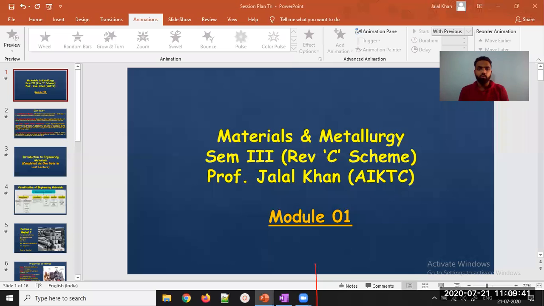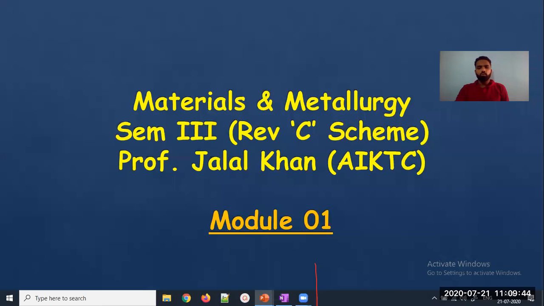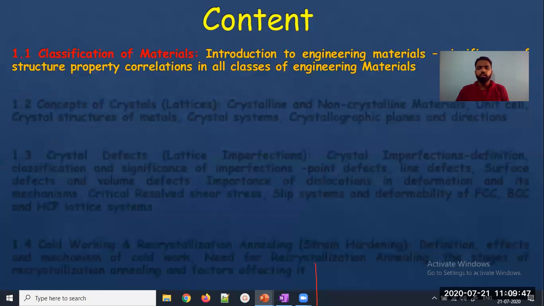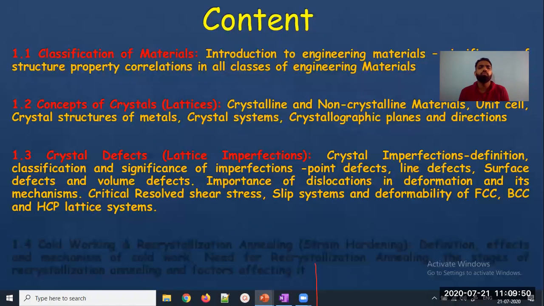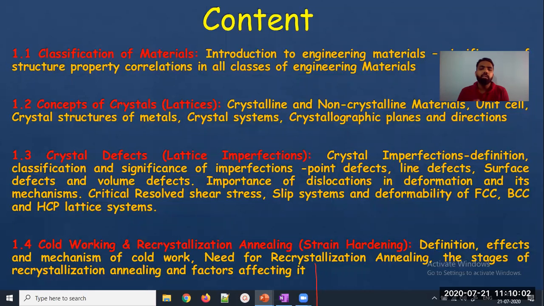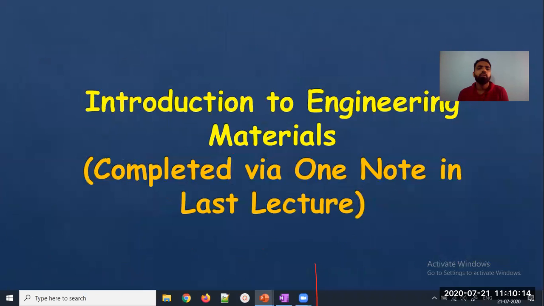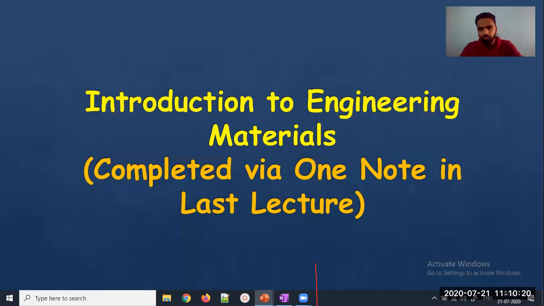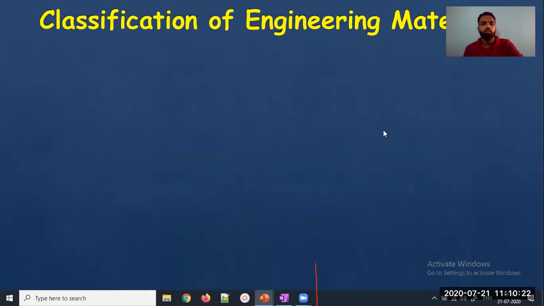Yesterday we studied materials and metallurgy, module 1. We knew there were 4 types of content in this module. First was material classification. Second was the concept of crystals. The third was the defects in crystals, and the fourth was how you make the material hard, by doing some kind of cold working or recrystallization and annealing, what you also call strain hardening. Yesterday we completed the introduction to engineering material via OneNote, using some scribble pad.